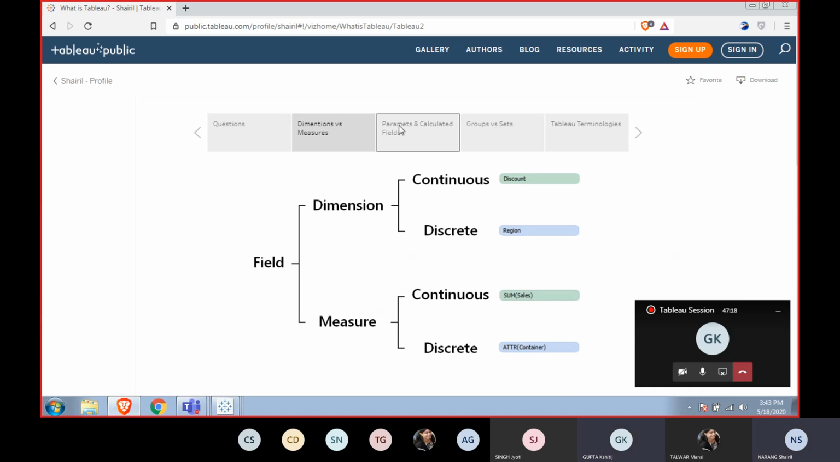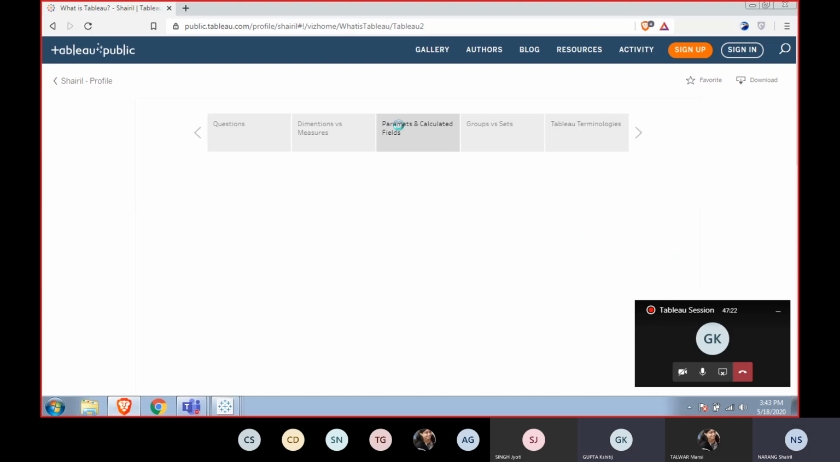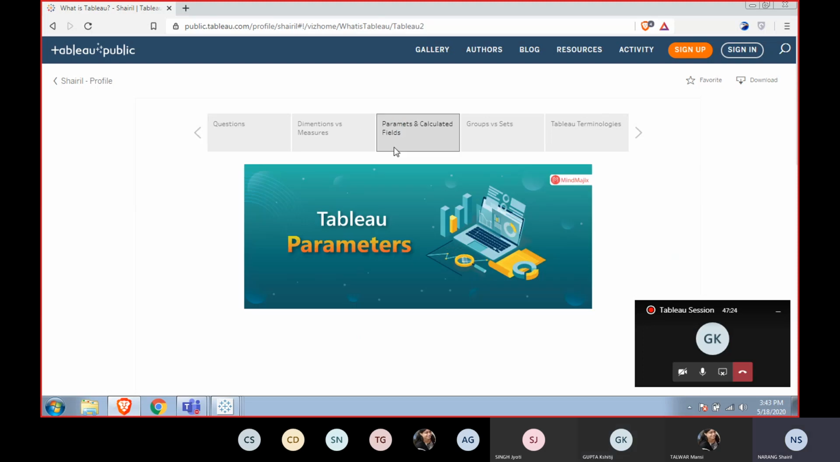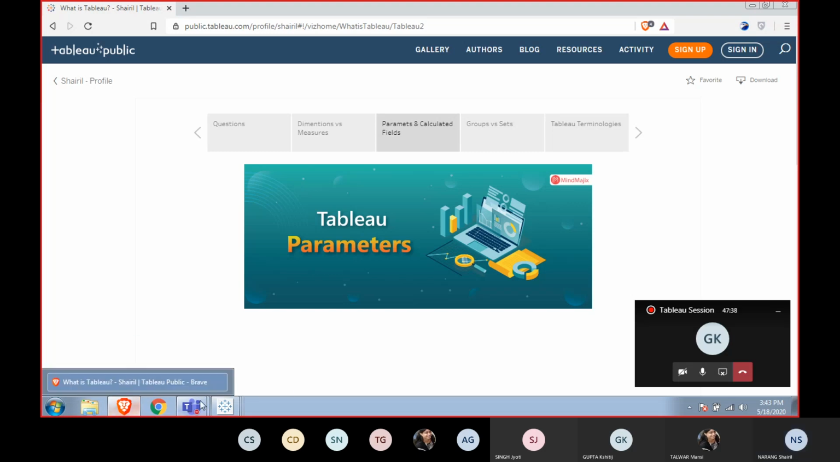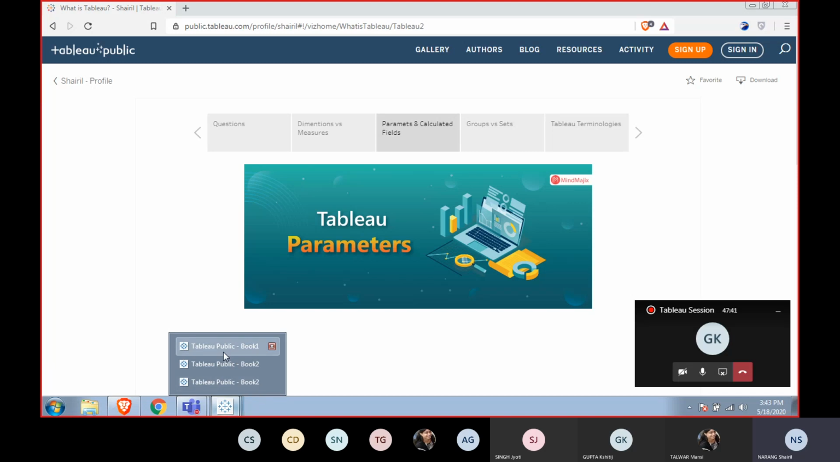All right, so the next thing would be to go about parameters and calculated fields. Now, parameters, so we are the technical people, so we already know what a parameter is. So would anybody want to tell in their own terms what a parameter is? Then I'll show how to create a parameter.